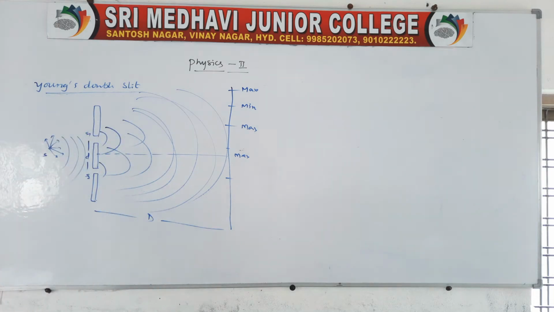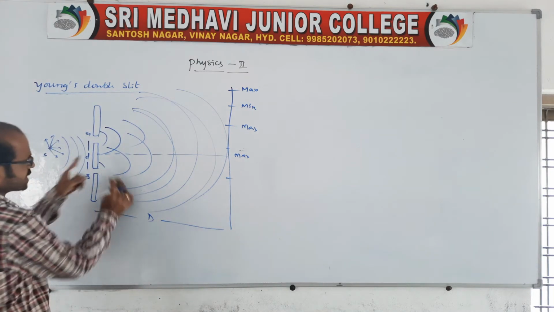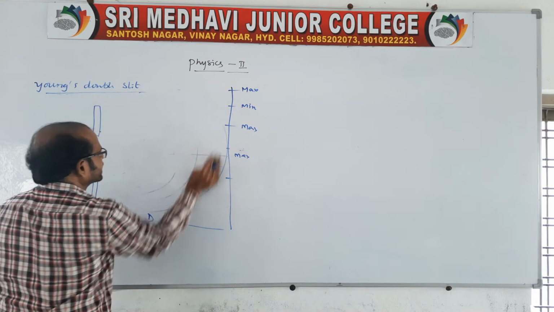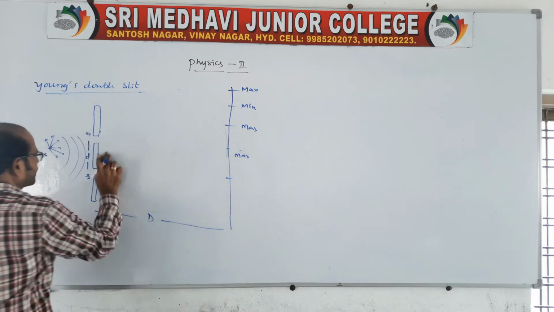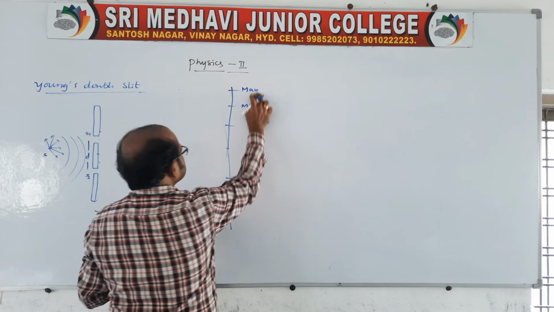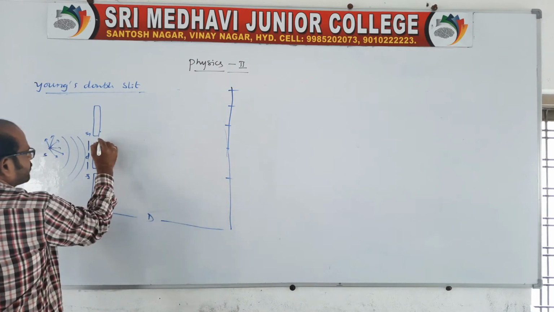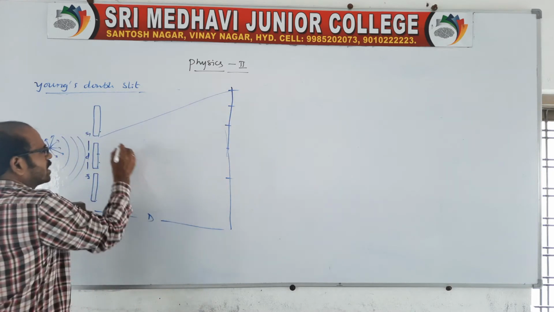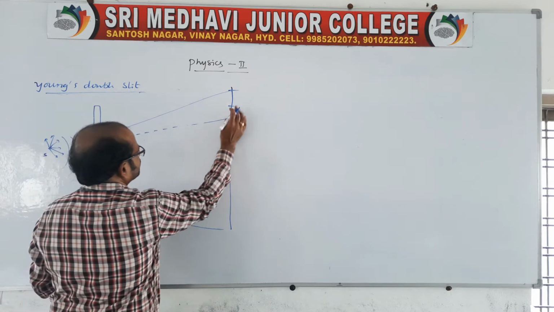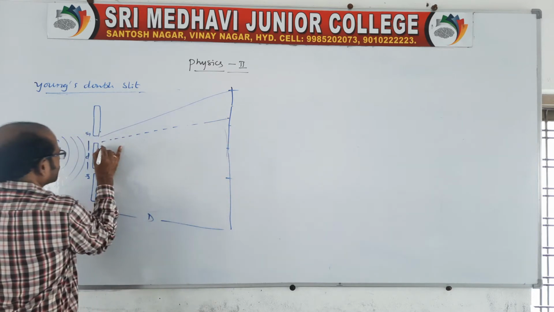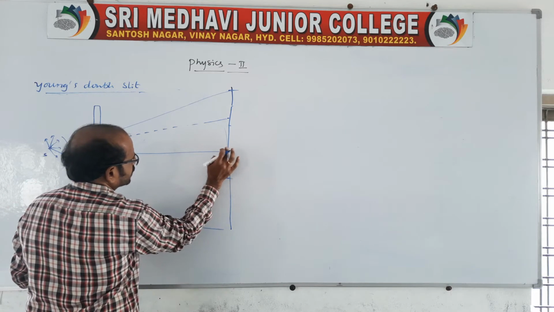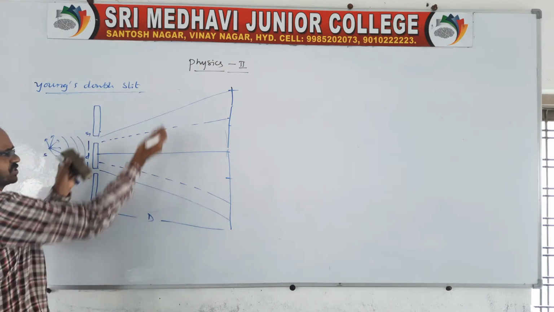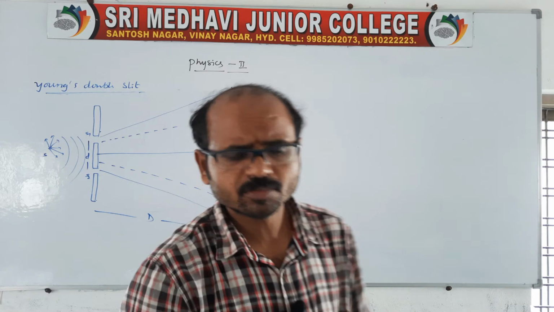Yes, I'll give you the detailed diagram. See, the light rays are overlapping, so it is complicated. So instead of taking it like this, you take a simpler diagram. At one place it is maximum, at one place minimum. So from this point, you take one thick line. Here another line, you take a dotted line, and one more you take a thick line. You take a dotted line, and another thick line, as you wish. If you want to take more, no problem, there is no count.